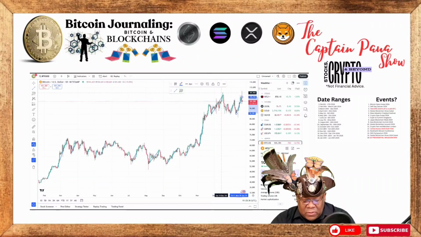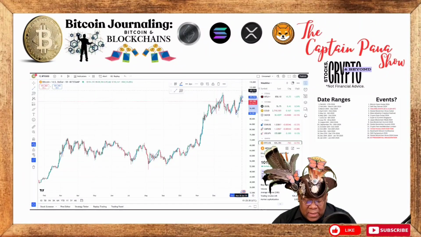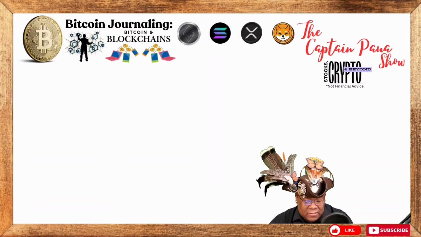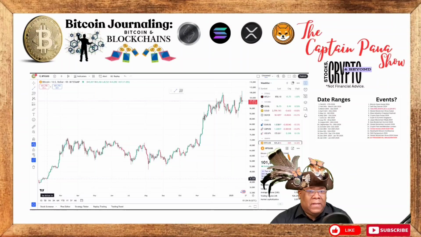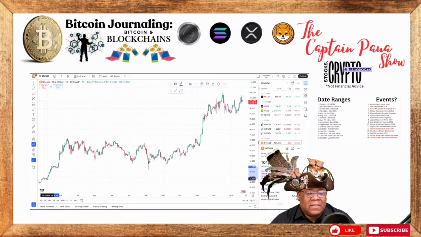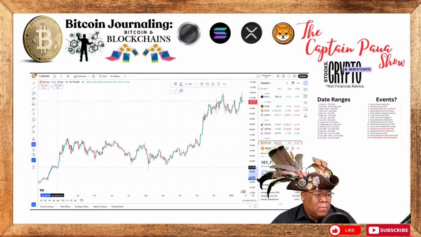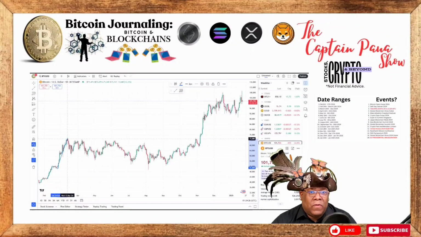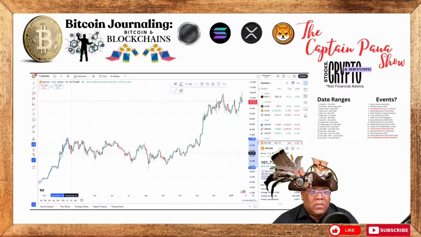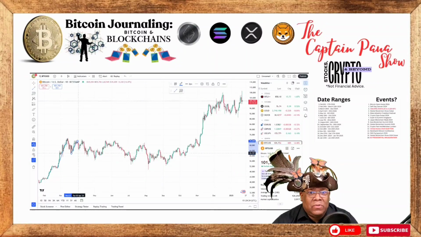So as we look forward to BTC movement, we're also taking a look at stablecoins that are going to be used globally for mass payments. We anticipate a major flow there, especially with advancements in BRICS and other political movements going forward into 2025. So we will continue Bitcoin journaling, taking a look at Bitcoin and blockchain news.